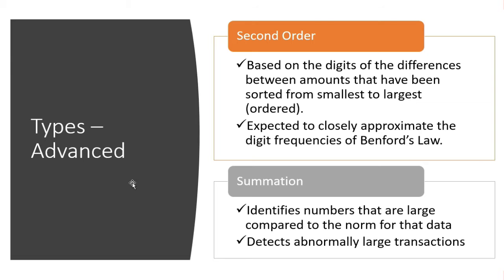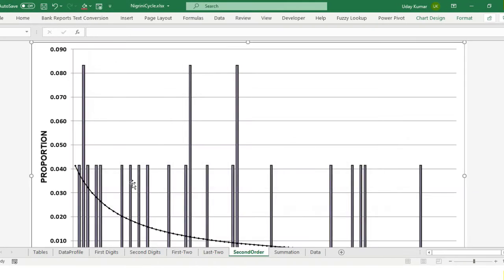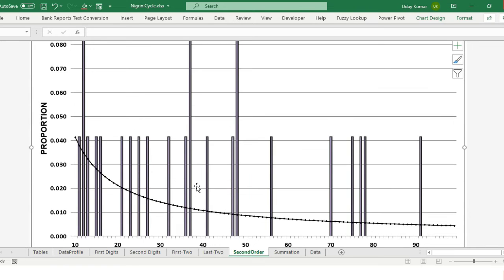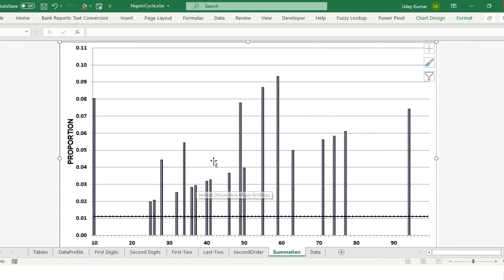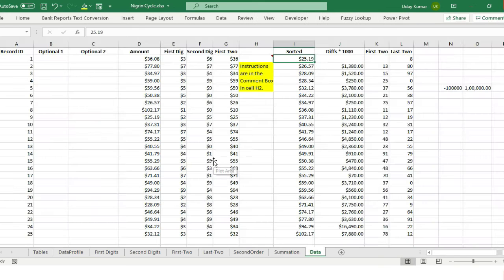So that's the second order. And similarly, the summation of the numbers would also ideally follow the curve, right? So the intention is that the logic should align itself to Benford's law.